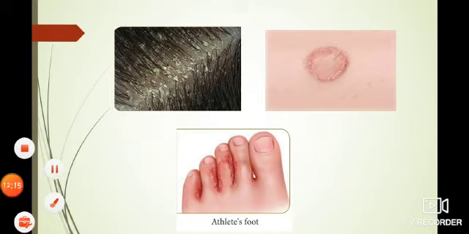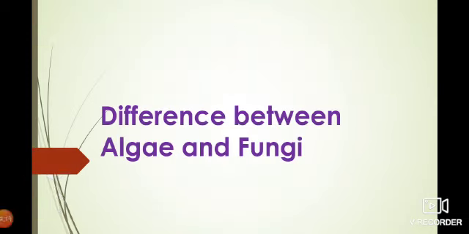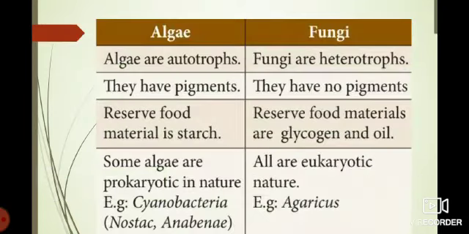And next we will discuss the difference between algae and fungi. Algae are autotrophs. That means they prepare their own food by themselves. Fungi are heterotrophs. They are not able to prepare their own food. And algae have pigments, that is green, red and brown pigments. But fungi do not have pigments.